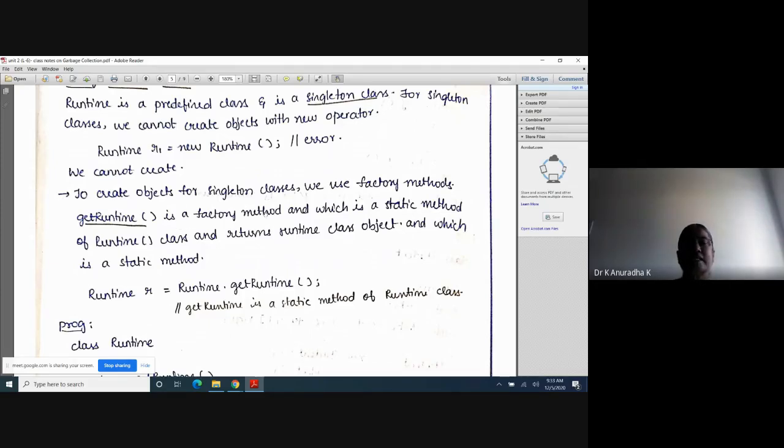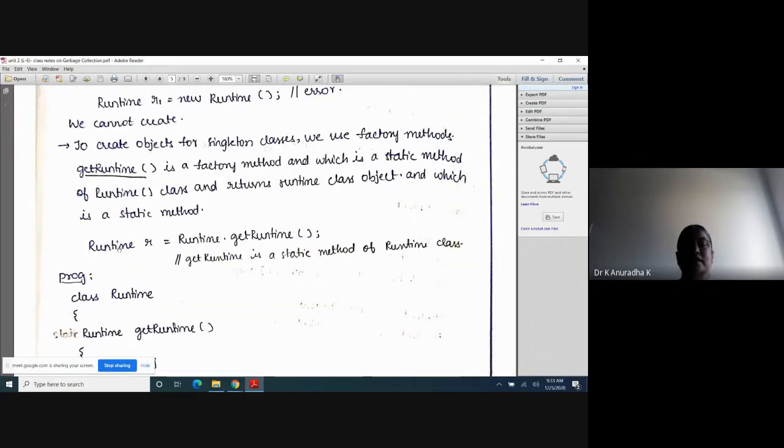Inside the Runtime class, we have one method, getRuntime, which is a static method of the Runtime class and returns a Runtime class object. With this method, we can create the object for the Runtime class.